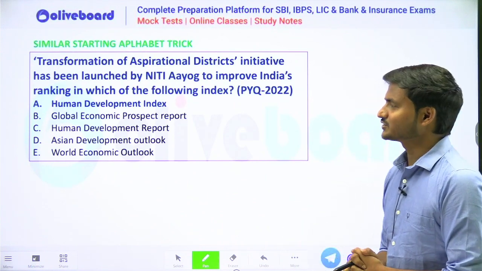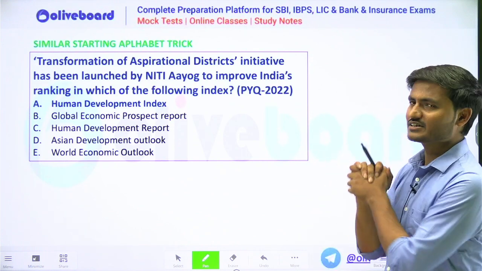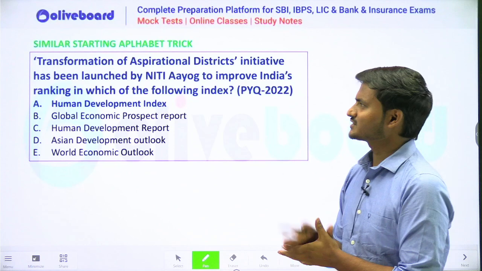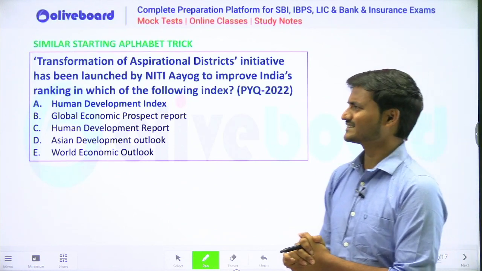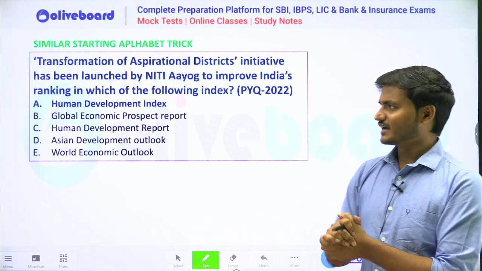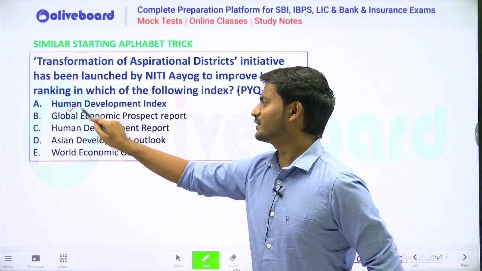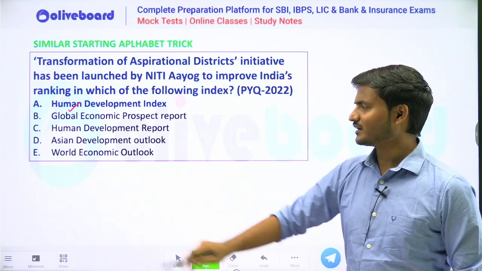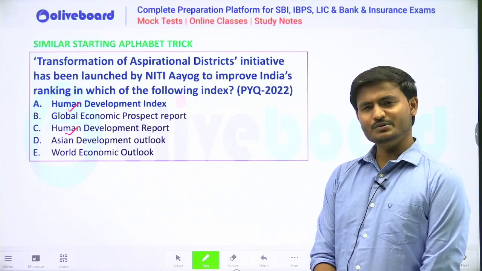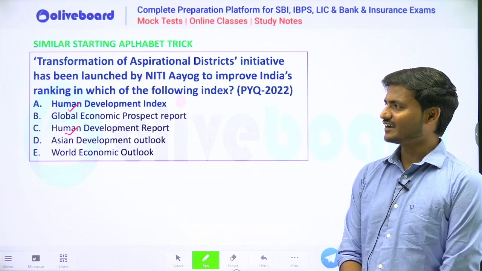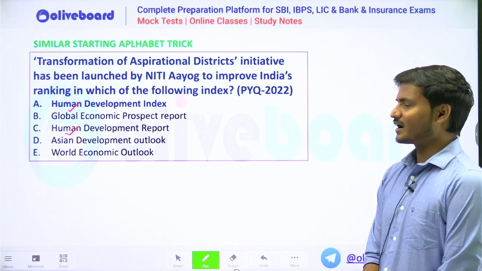Now the next question is similar starting alpha trick. This is also a very important trick which I called as similar starting alpha trick. Now see here, the question is asking the transformation of aspirational district initiative has been launched by Niti Aayog to improve India's ranking in which of the following index? Okay, here we have 5 options and we can see that similar starting alpha trick, we have human with similar starting word in option A and C. So obviously B and D and E are eliminated and we are left with 2 options, that is A and C. Now it's up to you, your knowledge, your luck, that either you mark it right or you mark it wrong.